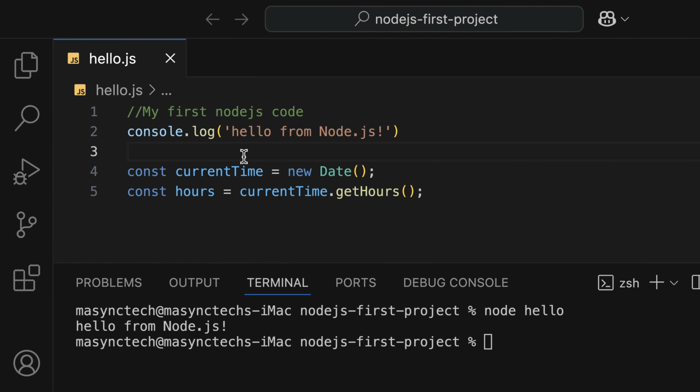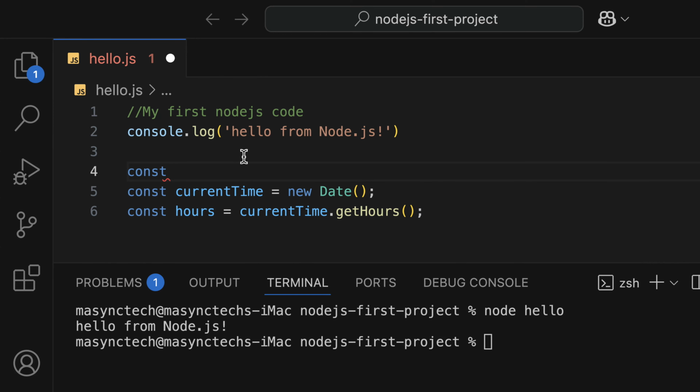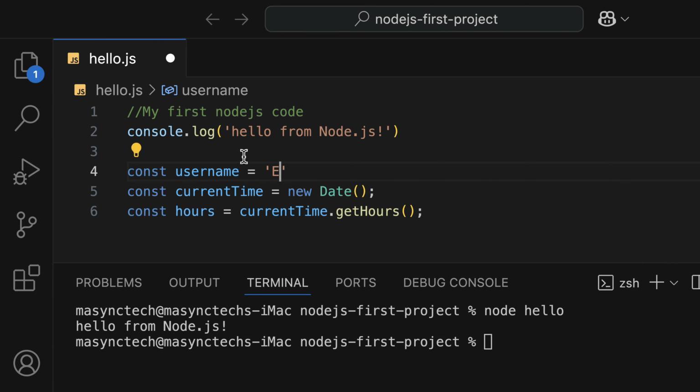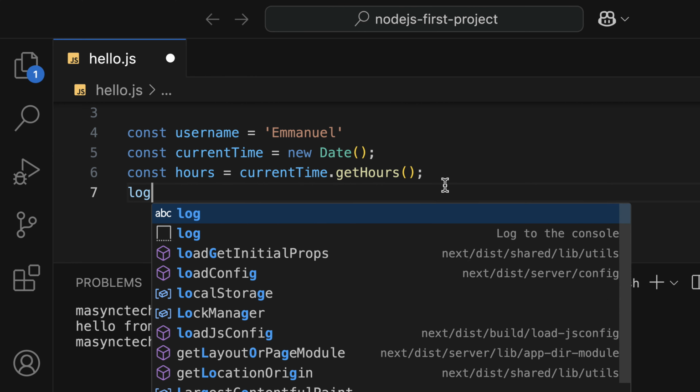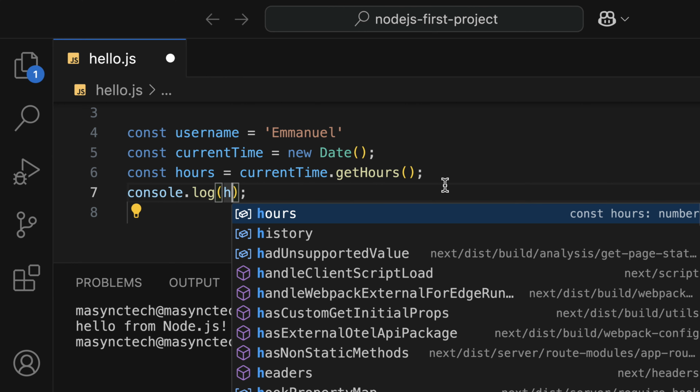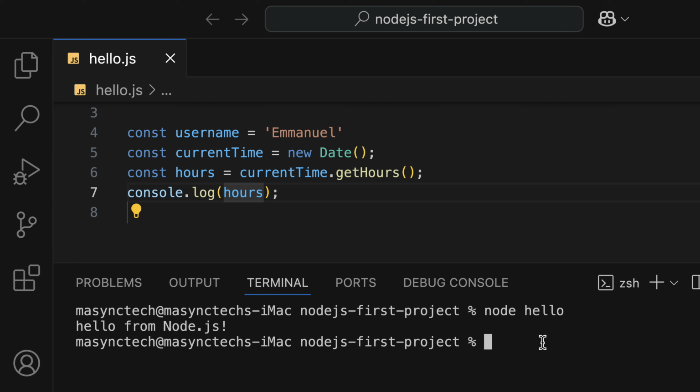Let me provide a name: const username, and I'm going to call this one Emmanuel. I'm going to greet a user depending on whether it is morning, afternoon or evening. Now with this one, let's log the hours. So below here, log the hours, and let's run it in the terminal.